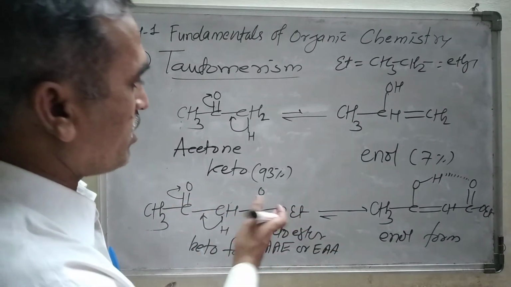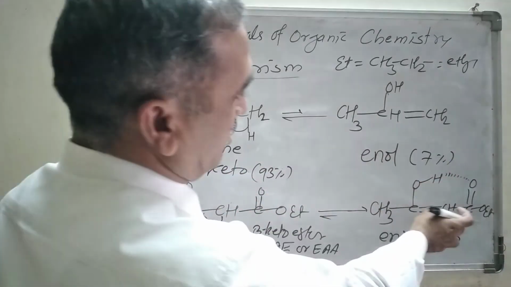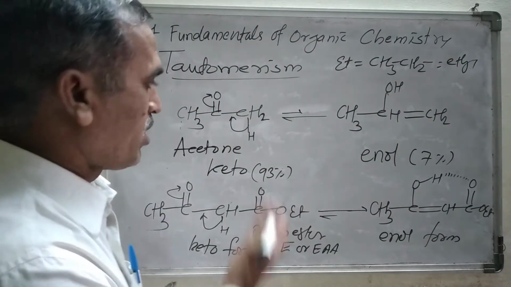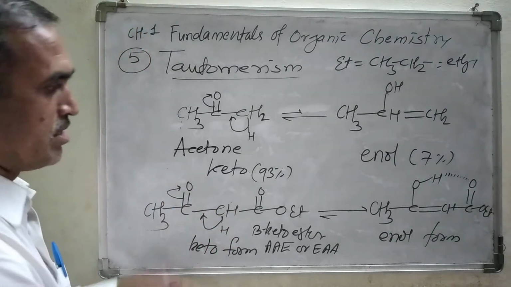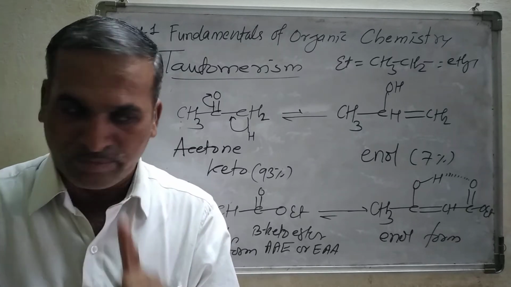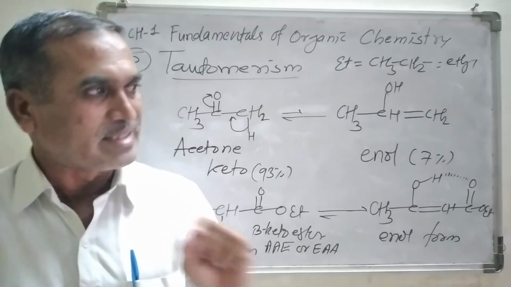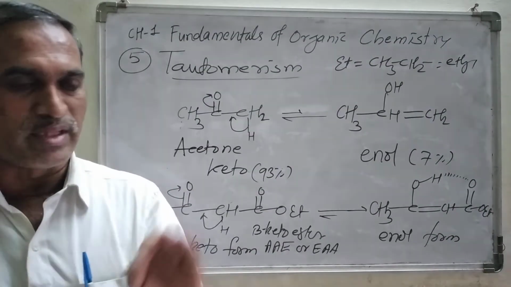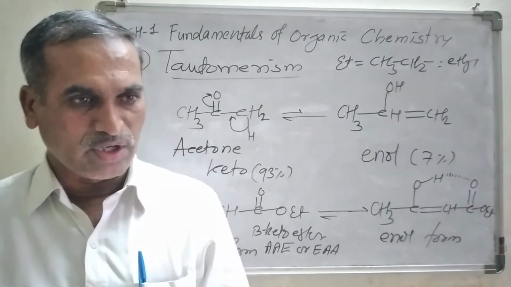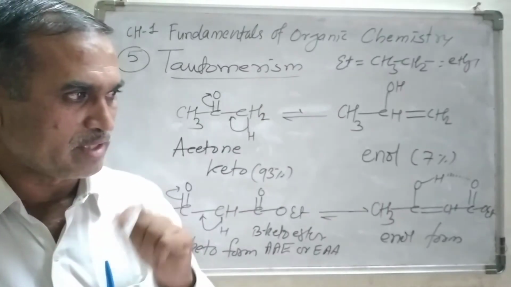Now if you talk about the percentage, here it may be reversed. Due to the intramolecular hydrogen bonding, the enol form becomes the majority form, whereas the keto form is the smaller one. So this is all about tautomerism. Understood this one? This is a very simple concept. These two examples are, I think, sufficient to understand the concept of tautomerism.